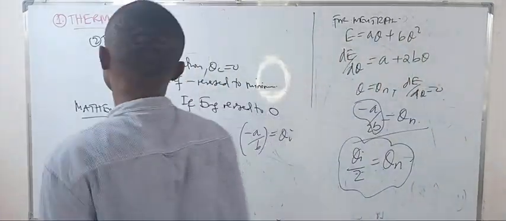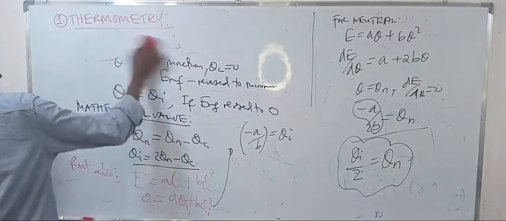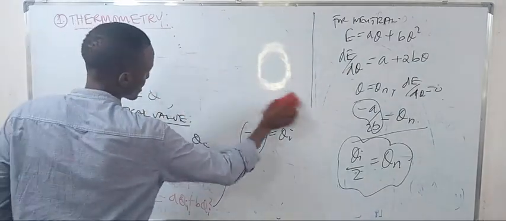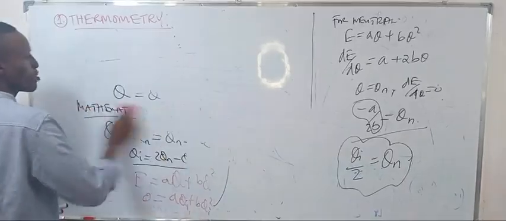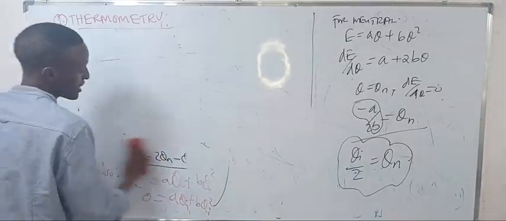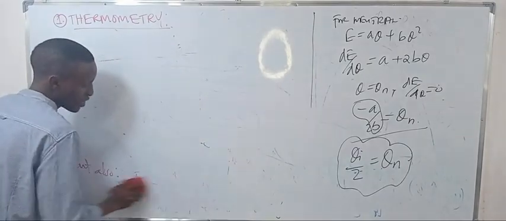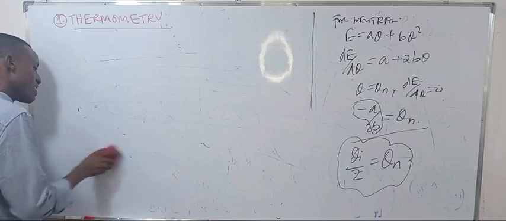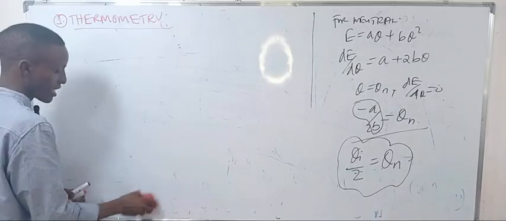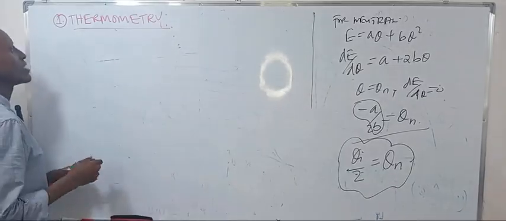The last thing, apart from the thermocouple, is the pyrometer. The pyrometer is a type of thermometer that uses radiations. One thing we haven't discussed is advantages. Let's do them first.